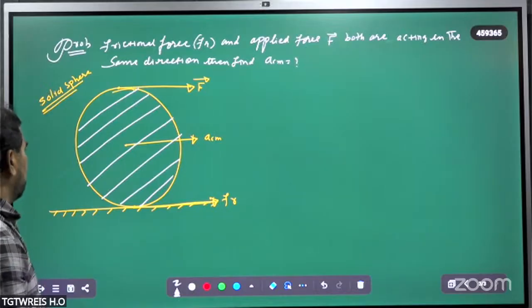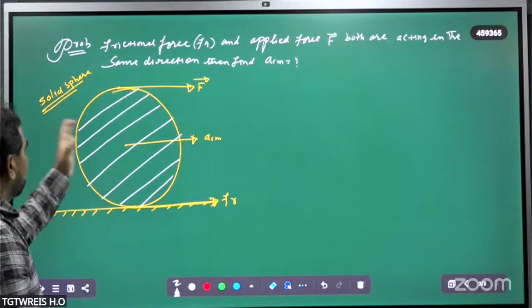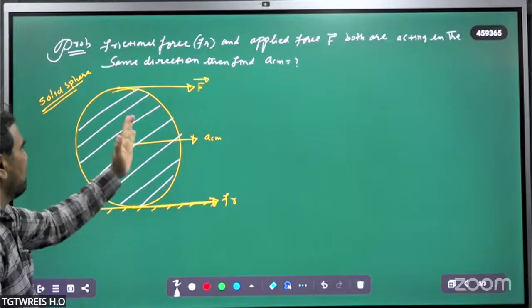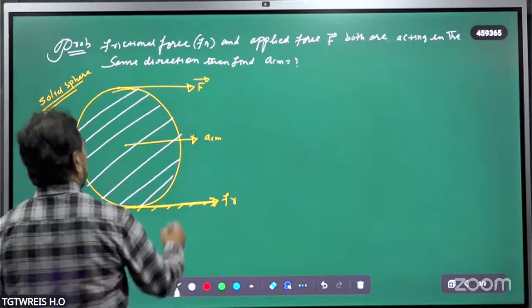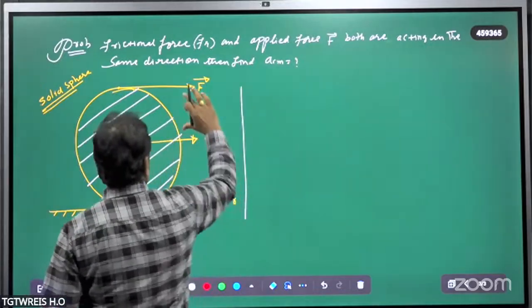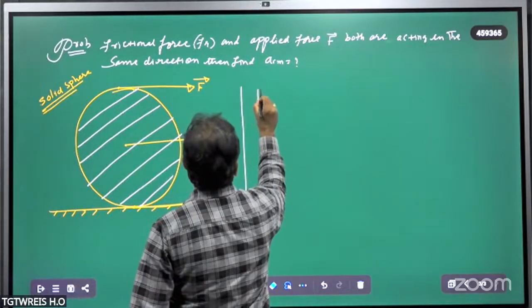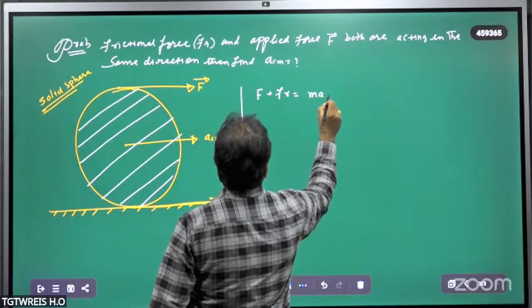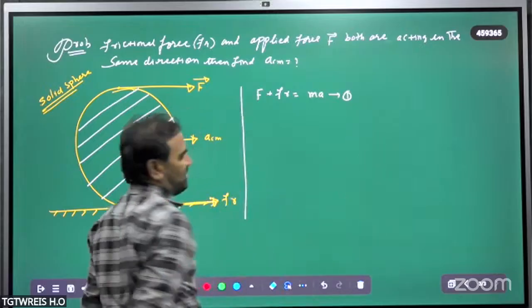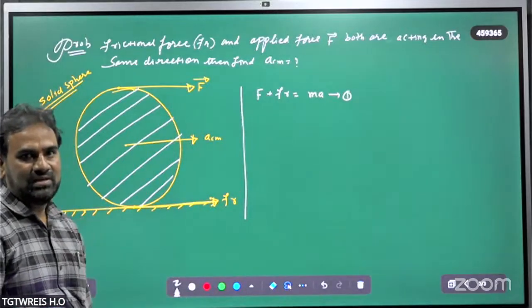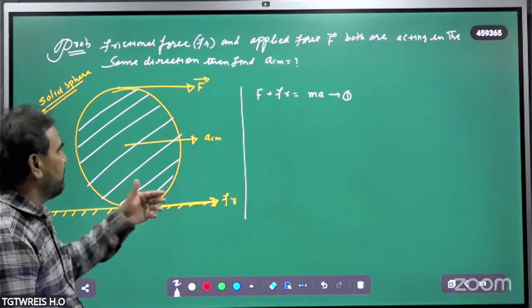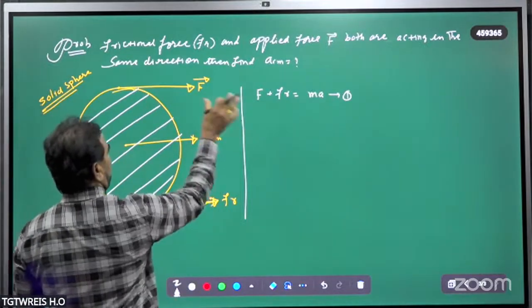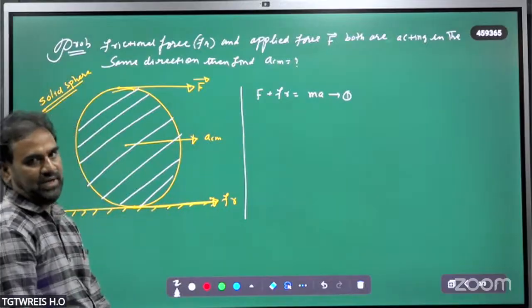So here, see, center of mass, what is that? Friction force and applied force, both of them are acting in the same direction. That means the resultant force due to this: F plus Fr is equal to MA. Let's take this as equation number 1. The sum of these two forces, in case of linear motion, would be equal to MA.